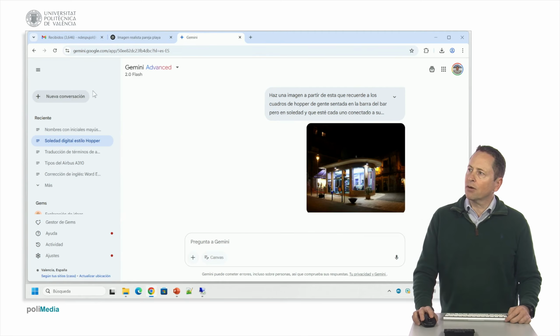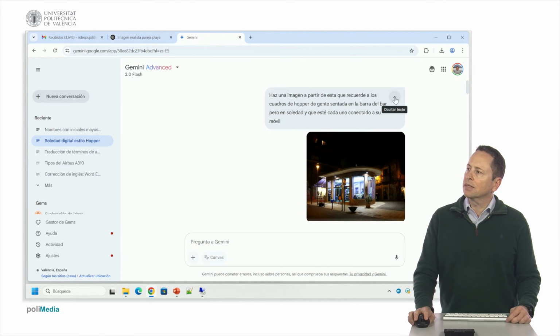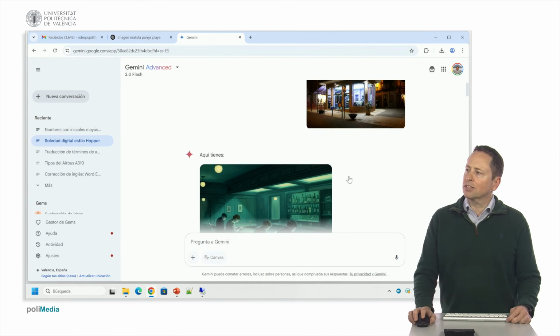Now let's go to Google, to gemini.google.com, also free, and in this case we asked for an image in the style of a painting. What we asked was to make an image from this one that recalls Hopper's pictures of people sitting in the bar but alone while looking at their mobile, and we passed the program a real image. Then it generated this first picture.